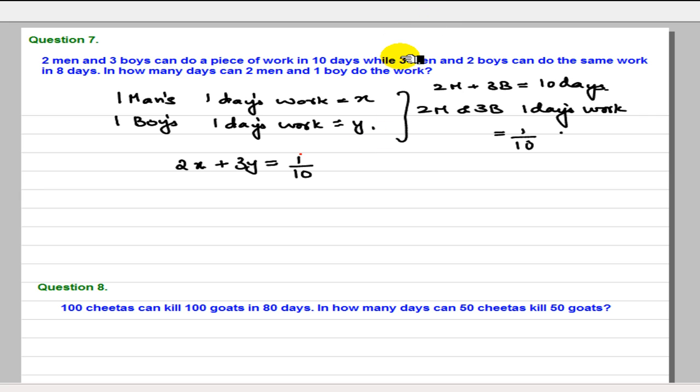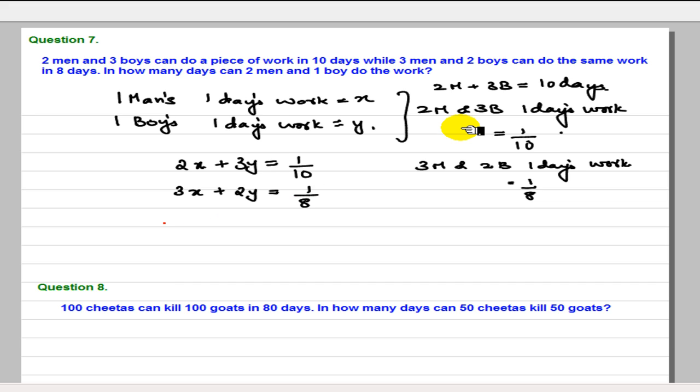In a similar way, it is given 3 men and 2 boys can do the same work in 8 days. So 3 men and 2 boys' 1 day's work is equal to 1 by 8. So we have again the relation: 1 man's 1 day's work is X, so 3 men's 1 day's work is 3X. 1 boy's 1 day's work is Y, so 2 boys' 1 day's work is 2Y. So again we have 3X plus 2Y is equal to 1 by 8.